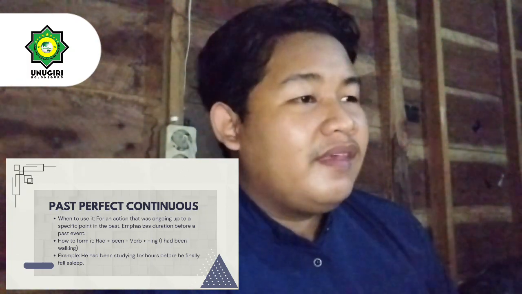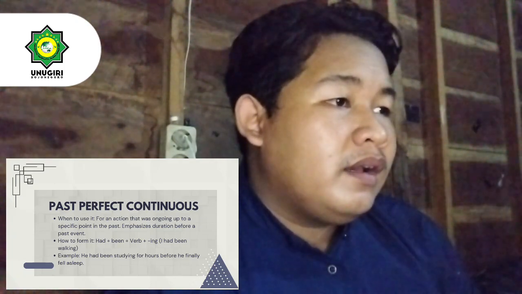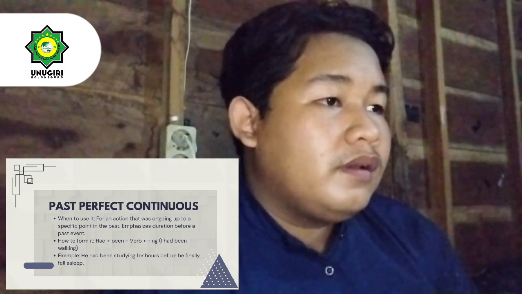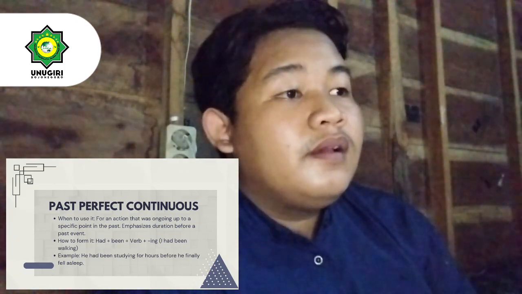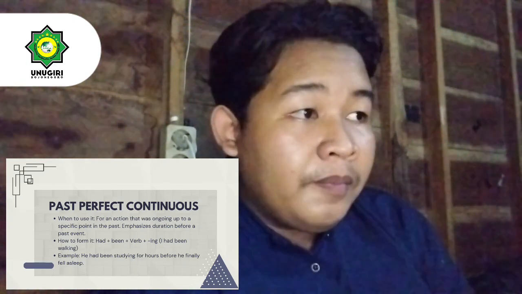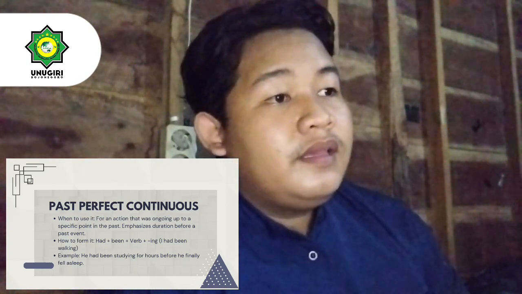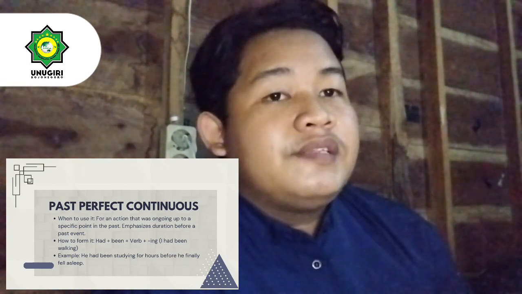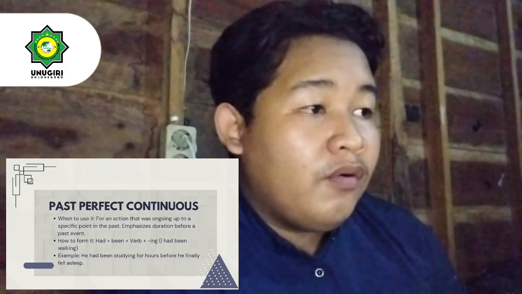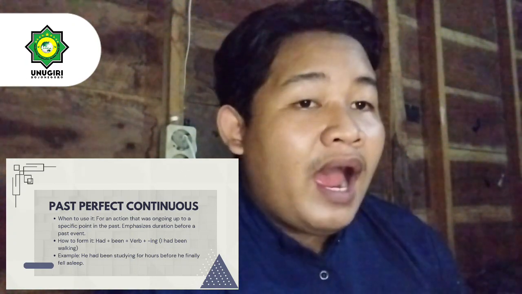The form is subject, had, been, verb plus ing. The example is, he had been studying for hours before he finally fell asleep.